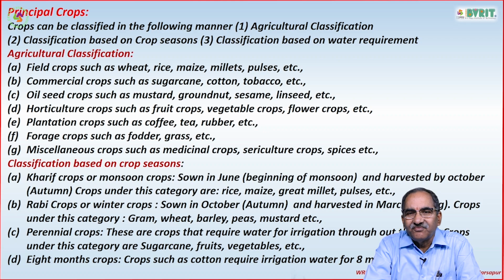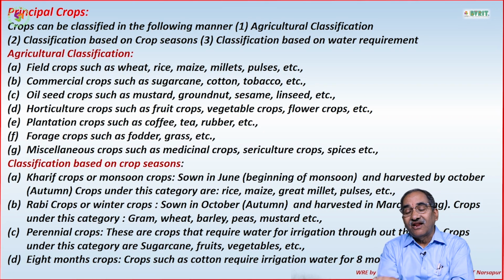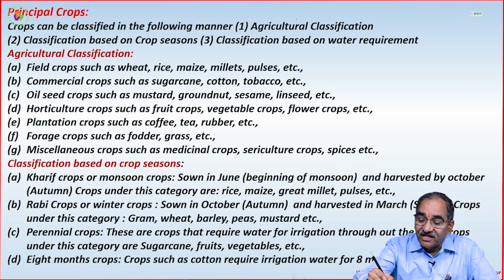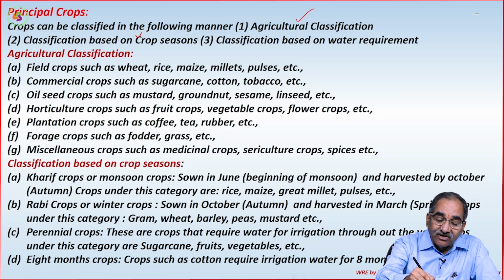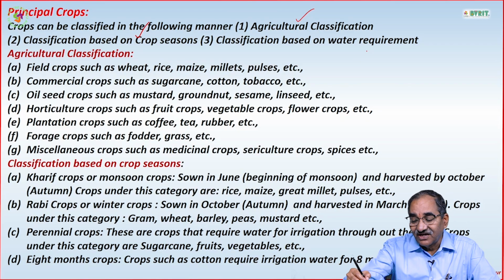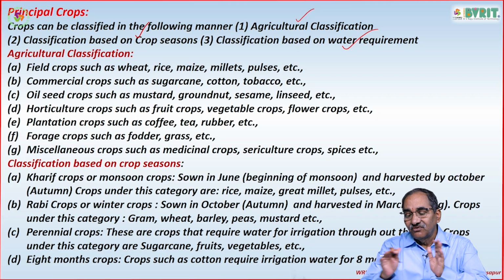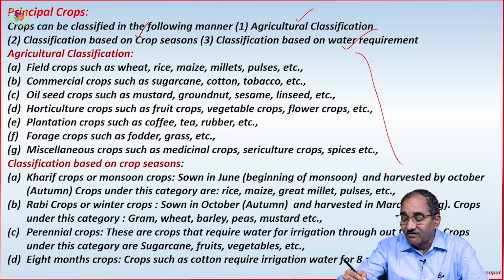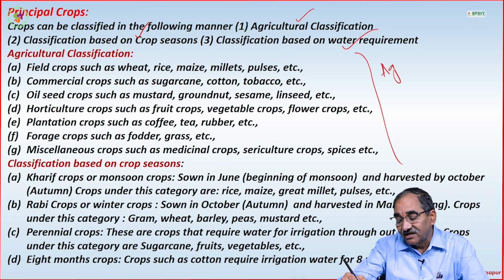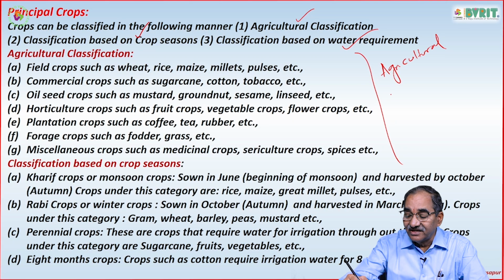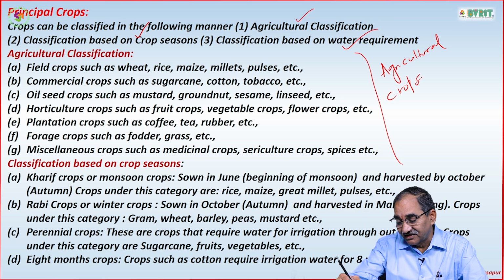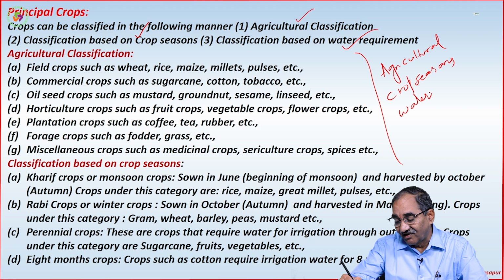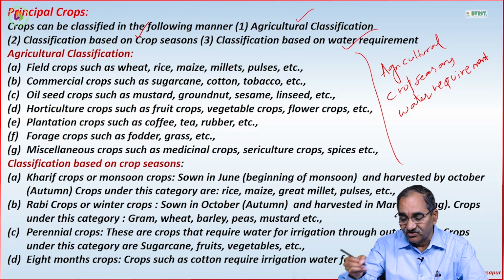Next, coming to the next point, what are the principal crops? The principal crops can be divided into three classifications. One is agricultural classification, the second one is crop seasons based classification, and the third one is water requirement based classification. So these are the three classifications which we want to study.